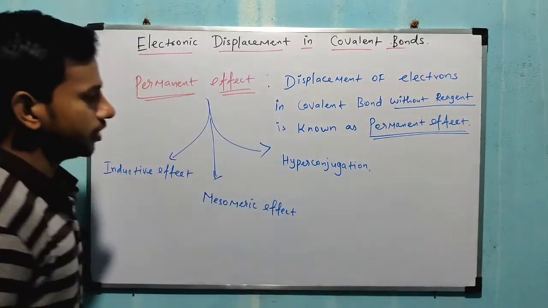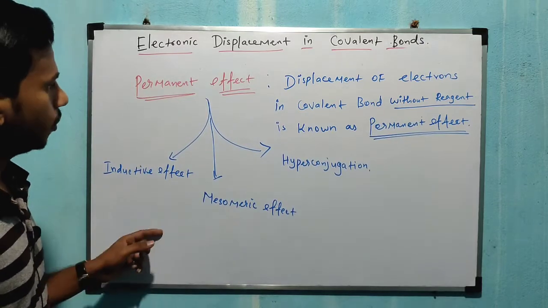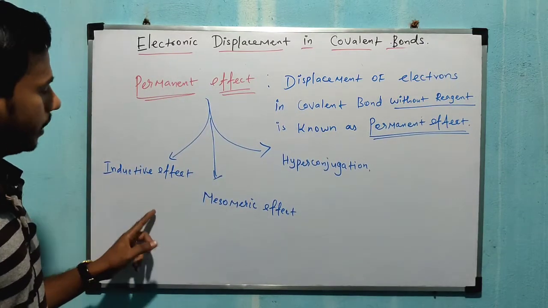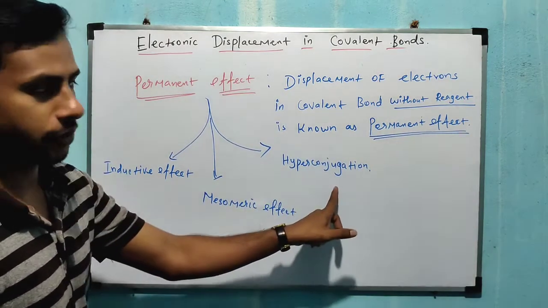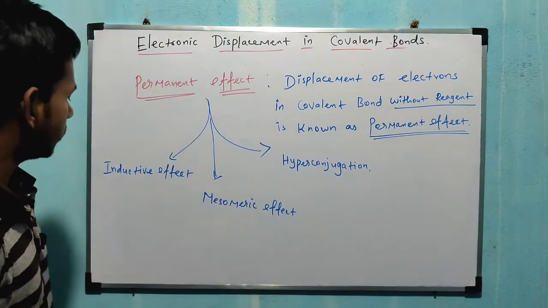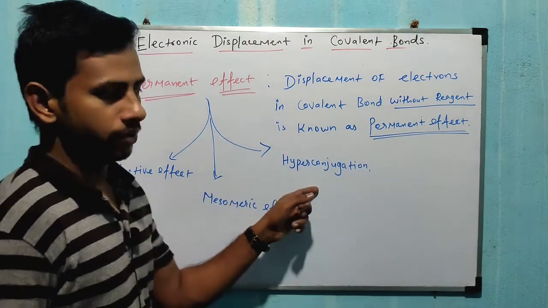These are the three important types in the permanent effect. What is meant by inductive effect, mesomeric effect, and hyperconjugation?